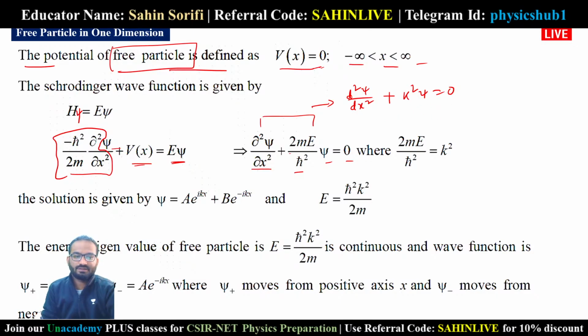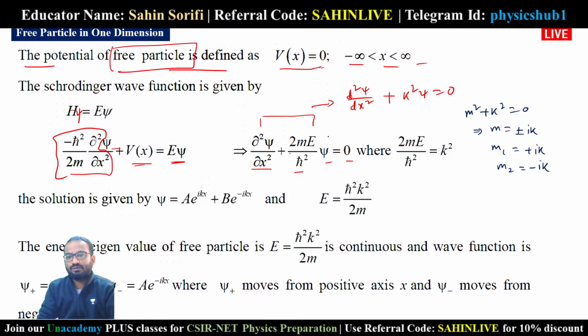You can find the characteristic roots of this equation. So m square plus k square equals 0, and you get m equals plus or minus ik. These two roots are m1 equals plus ik, and m2 equals minus ik.